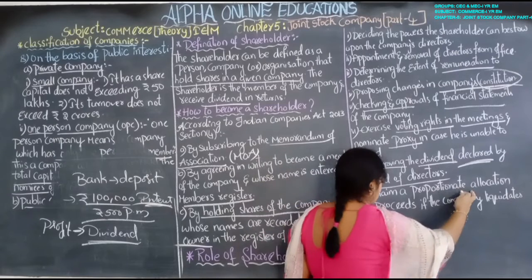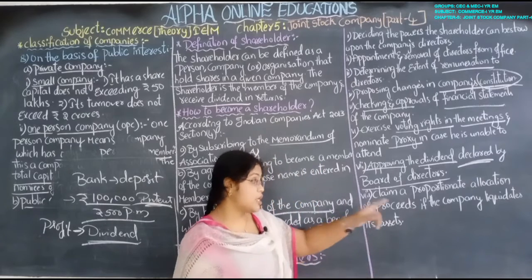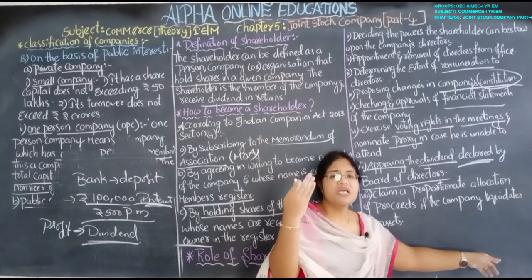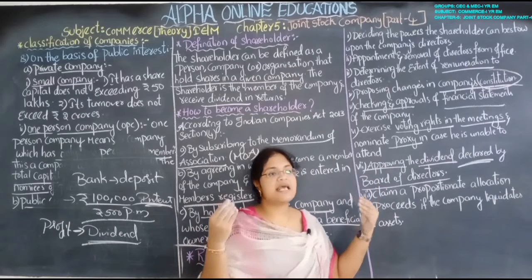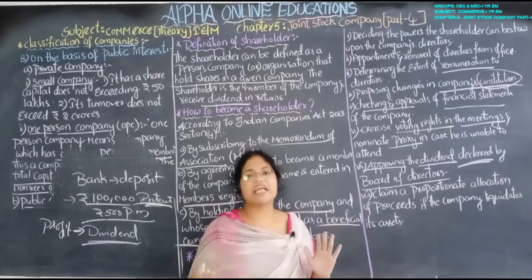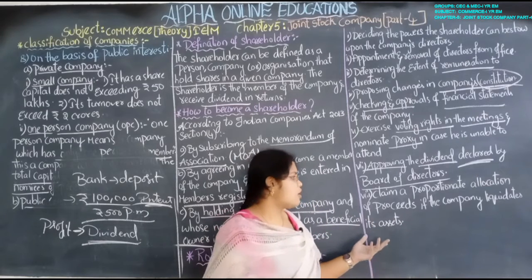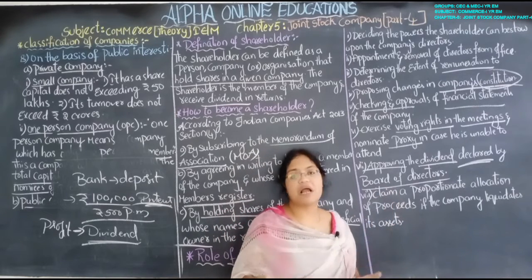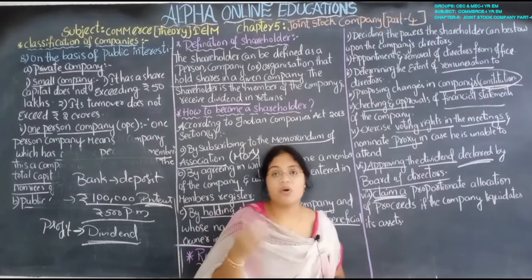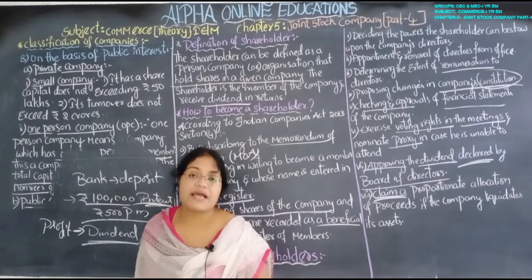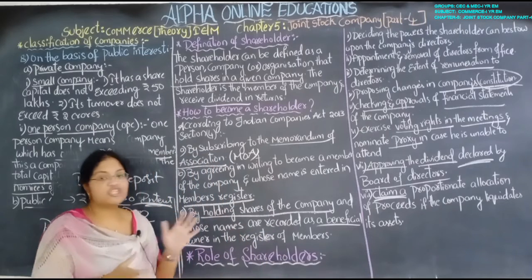Claim a proportionate allocation of the proceeds if the company liquidates its assets. Liquidate, as I told you in the previous session, means easily converted into cash. If there is a chance of closing the company and the directors are selling each and every asset of the company, plant and machinery, buildings, land, furniture, stock or whatever, at that time the shareholders have the right to claim the amount they have invested. So these are the roles of the shareholders.